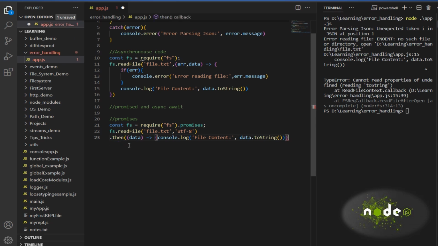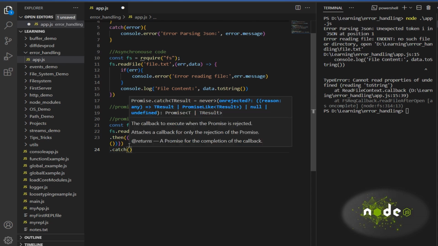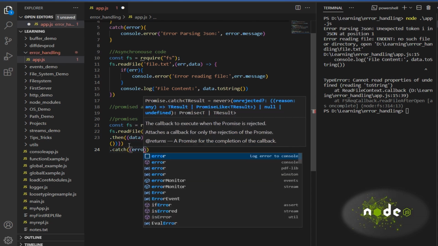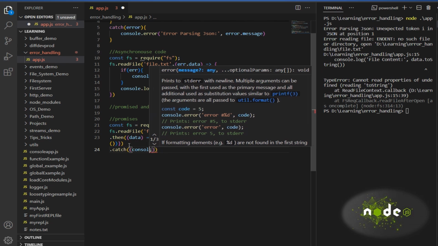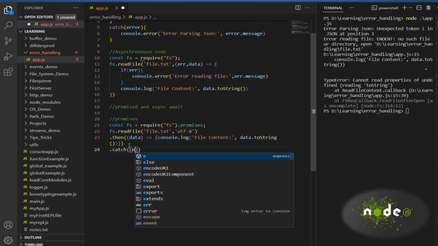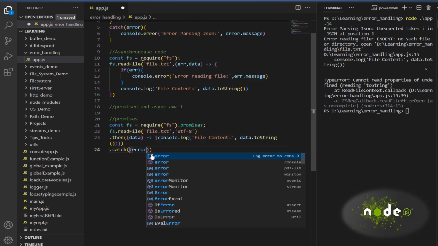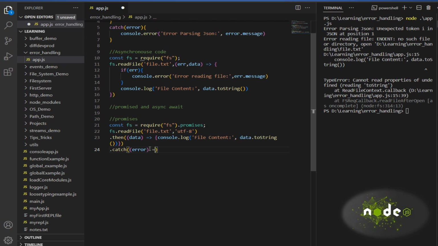So now what I'll do is catch. There is a catch. Similarly, I'll have to catch the error. This is another way of handling it, with the dot catch.